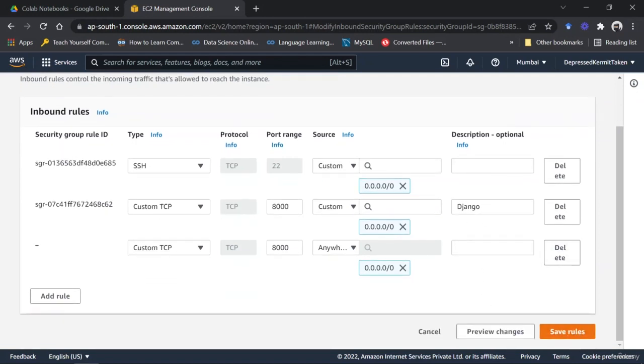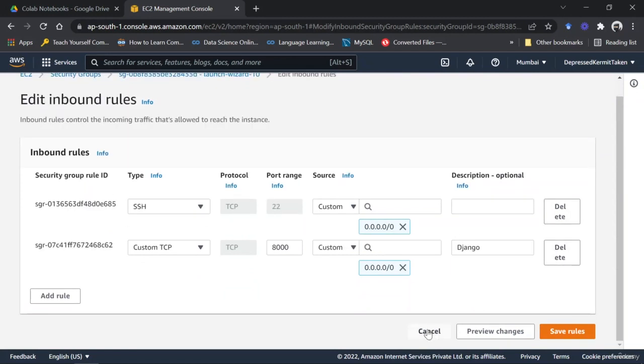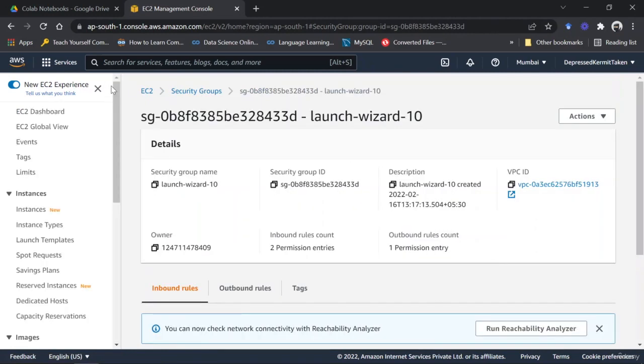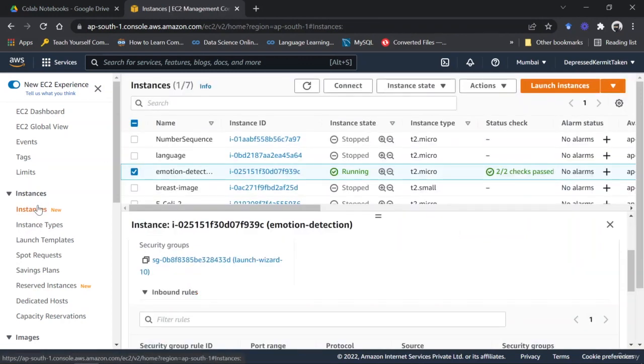So I already have one set up for me, so I'm just gonna go with that only, right? But for you, just save the rule. It would be saved. You would be shown some message. Then go back to your instance. Right now you have your rule set up too, and you have your VM set up too. Right.